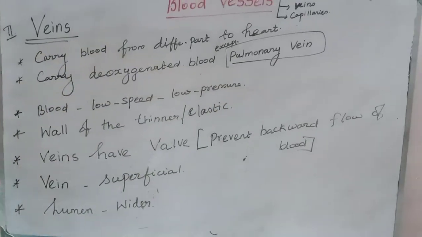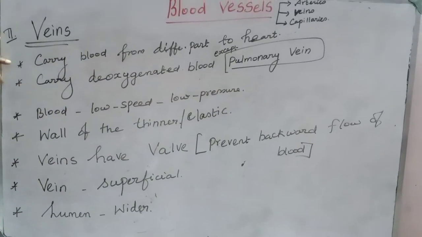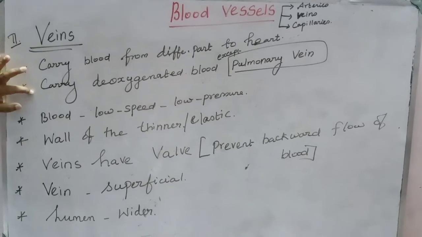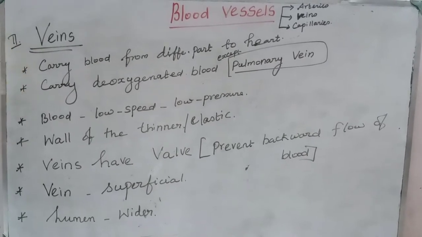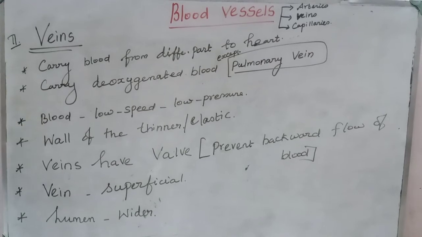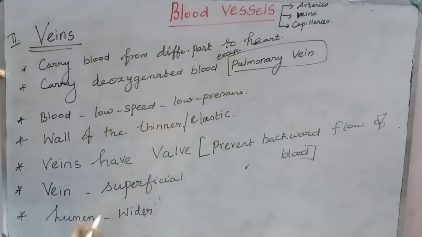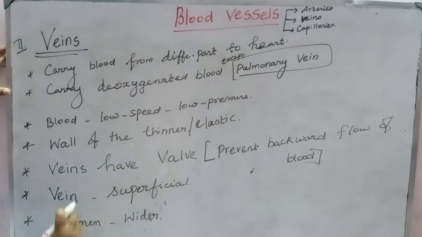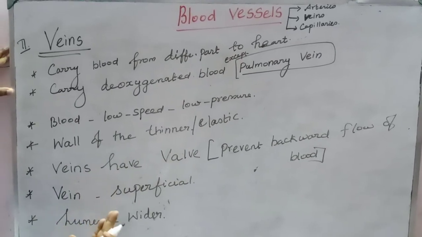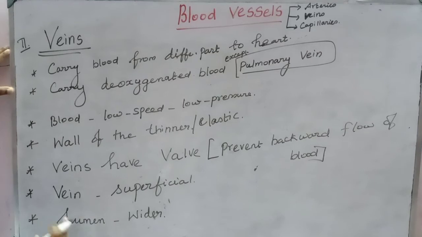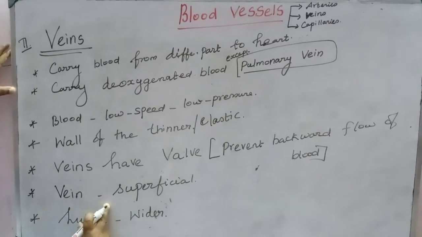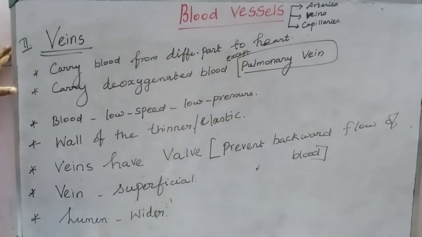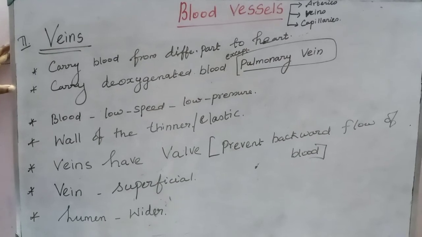See, veins carry blood from different parts to the heart. They carry deoxygenated blood except the pulmonary vein. Blood flow is low speed at low pressure. The walls of the veins are thinner and less elastic. Veins have a valve. The valve prevents the backward flow of blood. The veins are situated superficially. The lumen of the veins is wider.